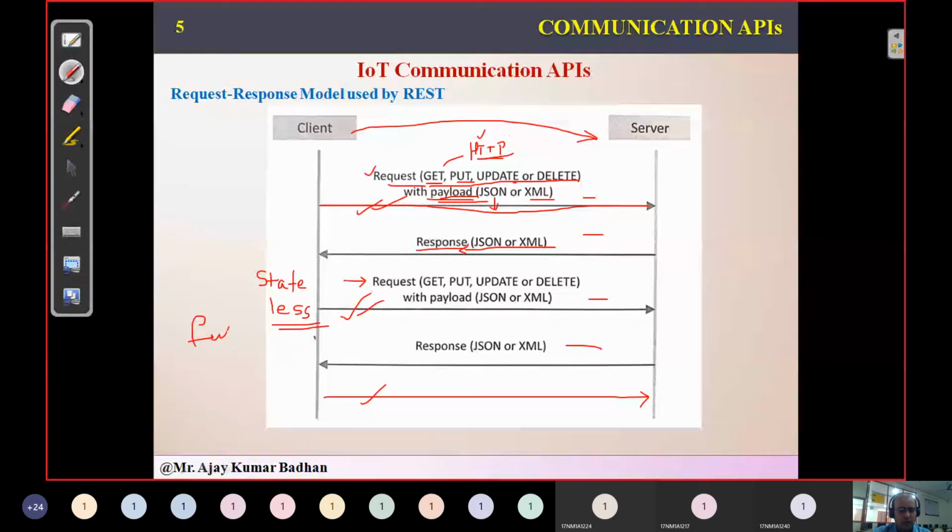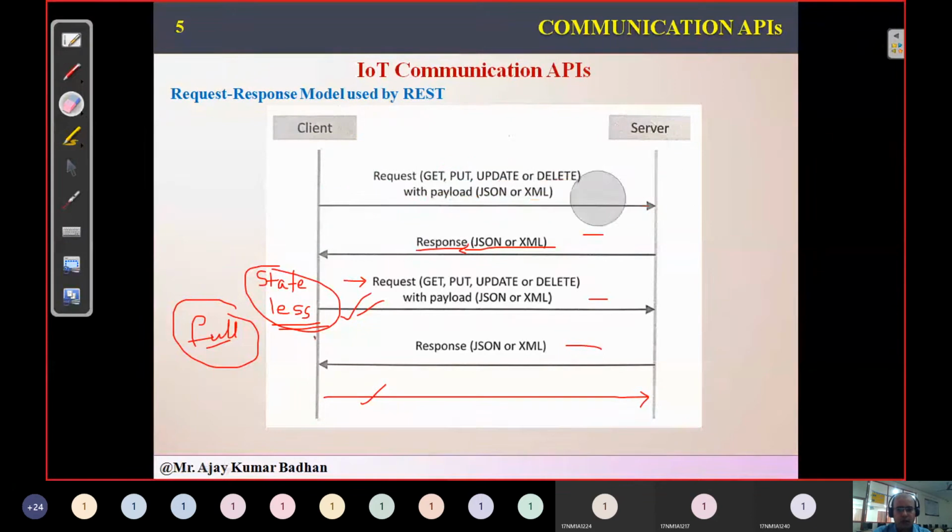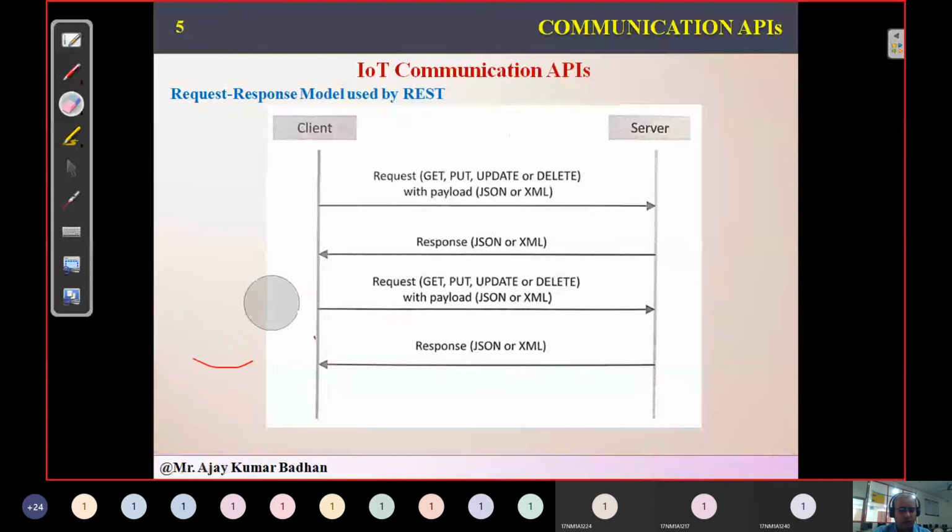If we talk about stateful, then the connection is established between the client and server the first time. After that, the communication takes place continuously between the client and server, so each time we need not provide the information again. But here we are discussing stateless. For every request we need to transmit all the data related to our client. So this is the way this REST-based application program interface communication takes place between client and server.